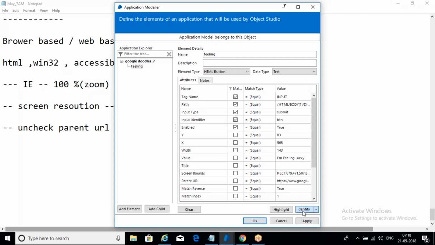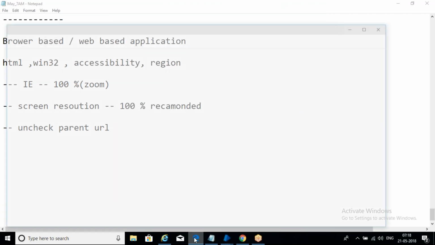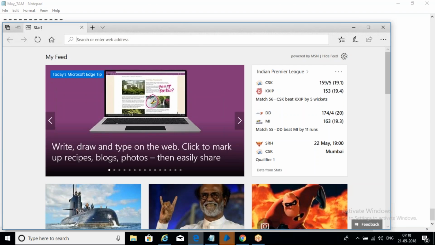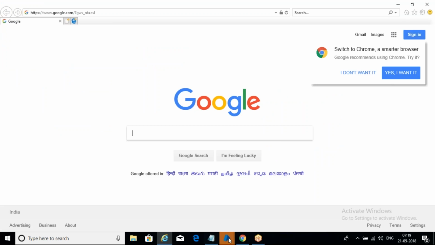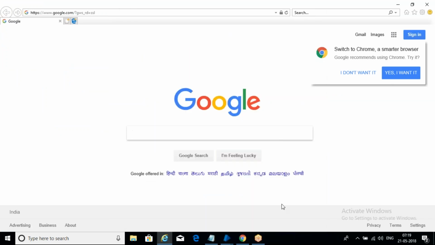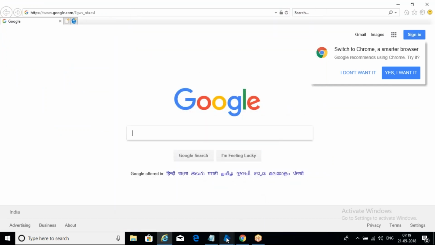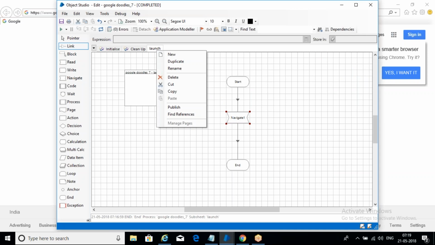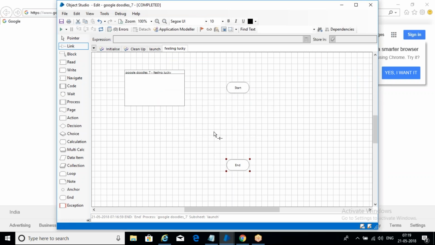So let it be. So now, sorry, highlight. It's highlighting. Sorry. This another one. Highlight. It's highlighting properly. Okay. So after that, we created an element. We need to create an action for that. Create new. After the launch, this one is feeling lucky. In feeling lucky, what we need to do? We need to click, right?